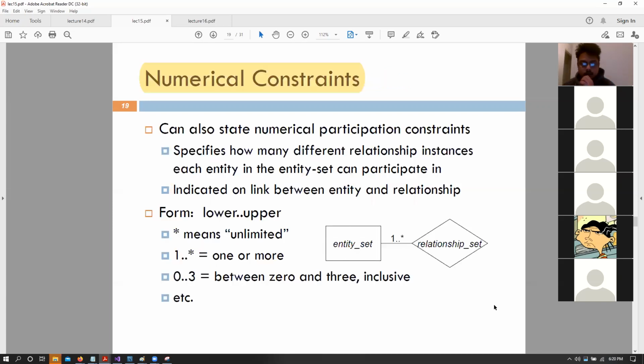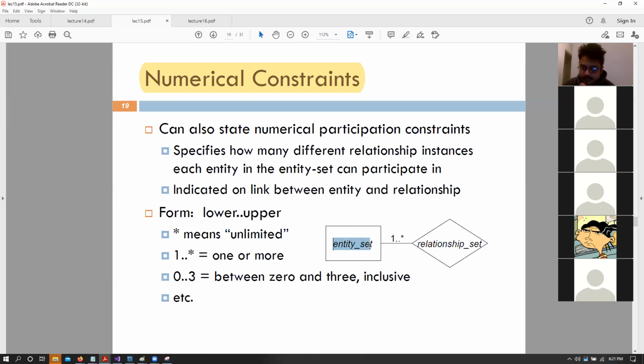Okay. So that was partial and full. Usually, and this would also come up in your assignment 5 as well, students actually do this for assignment 5. So we can also have these representations in terms of numerical constraints. By numerical constraints, we mean that instead of having a double line or a single line, people actually give you the number of possible constraints that we can have.